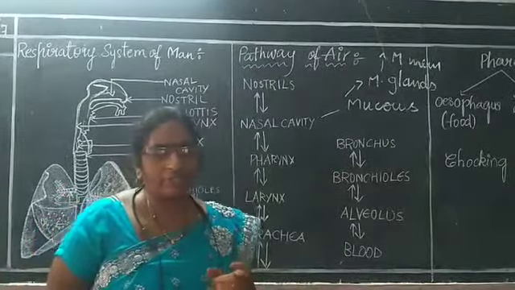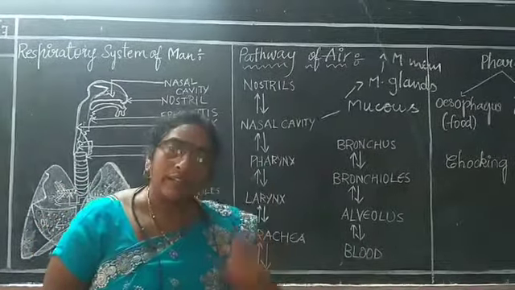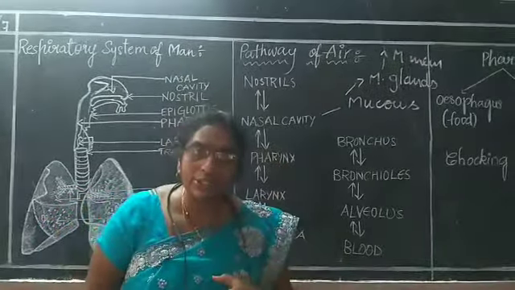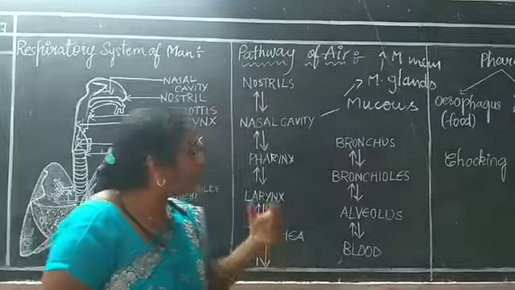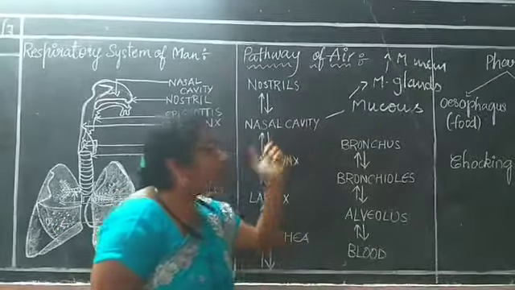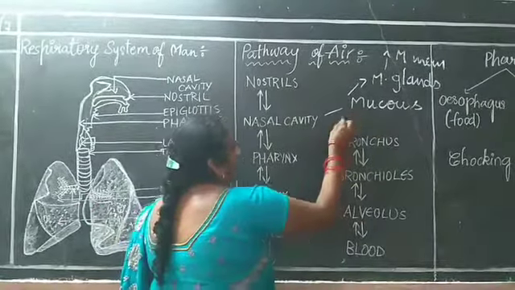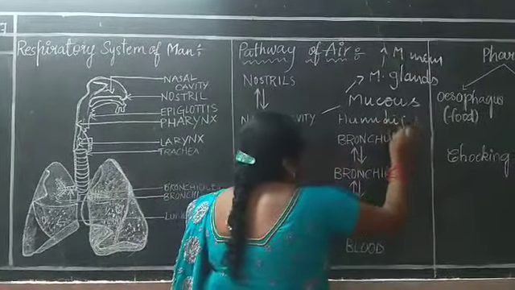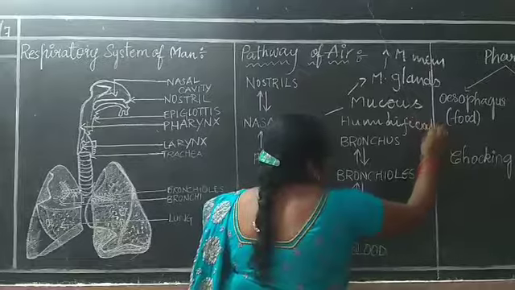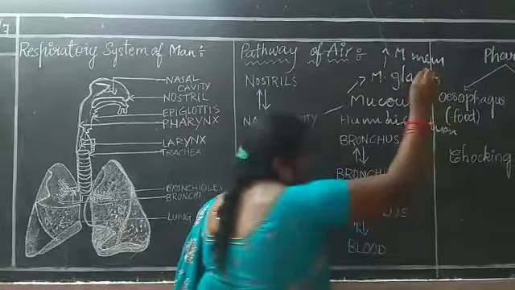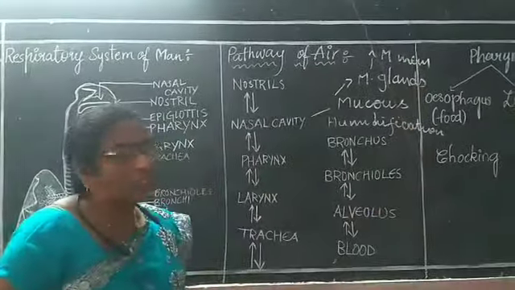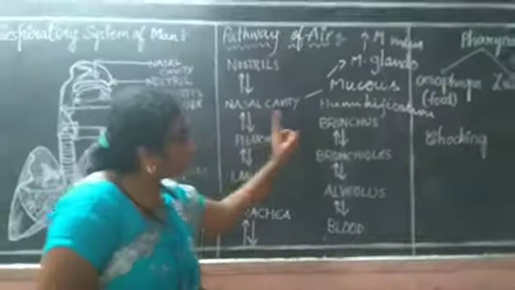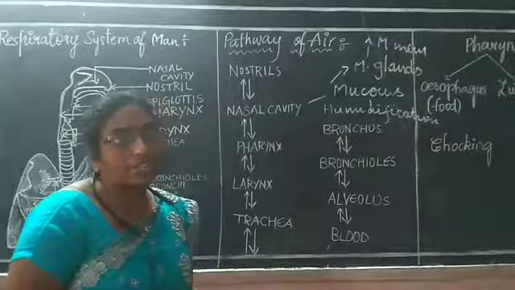Whatever air we breathe, either cool air or hot air, is adjusted to our body temperature in the nasal cavity. What is that process called? That process is called humidification. Adjusting the outside air temperature to our body temperature is called humidification.